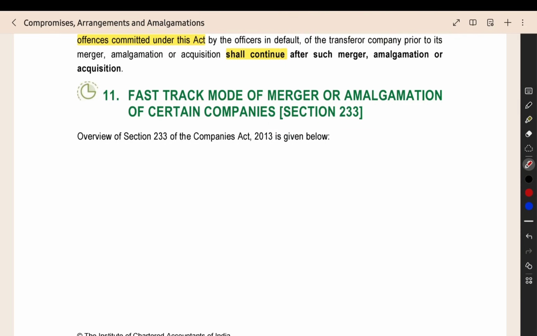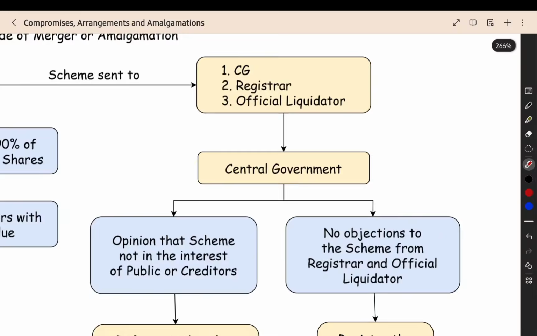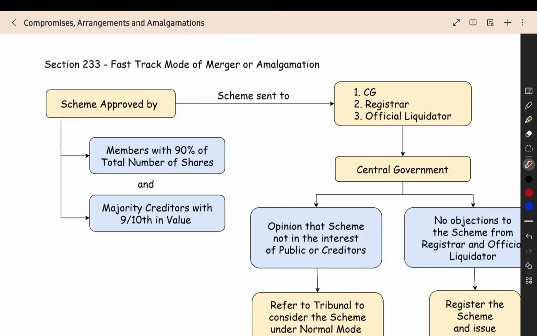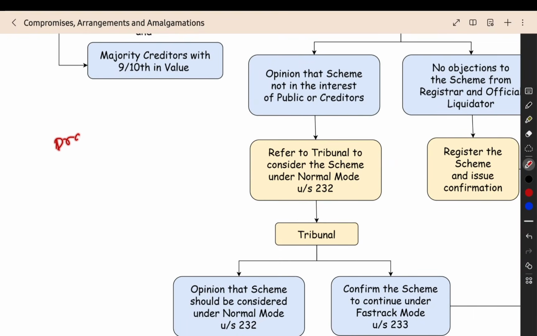First I will show you this section from the flow chart. You will understand the overall section. Then we can go into the study material. Now this is the flow chart. Here what will happen? First they will prepare the scheme. Now before preparing the scheme also one thing will happen. They will create the draft scheme. Draft scheme will be created.